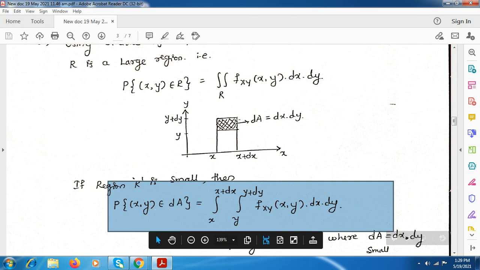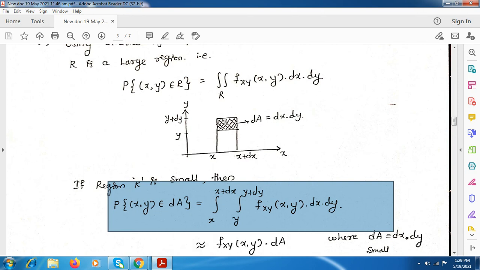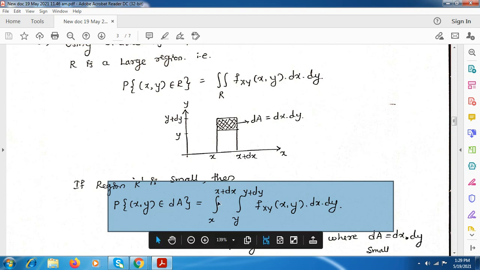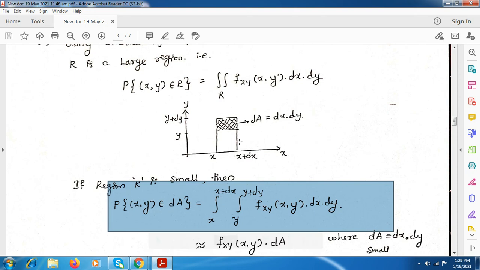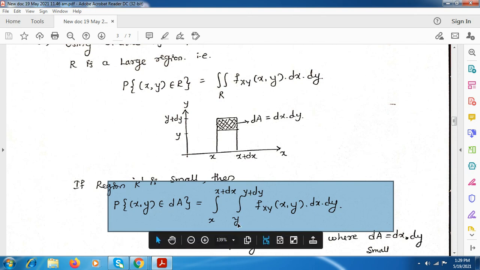In this large area, we have only this portion to find out. So we have to integrate from x to x plus dx, and in y from y to y plus dy, of the PDF, and this dx and dy will be the small area differential.